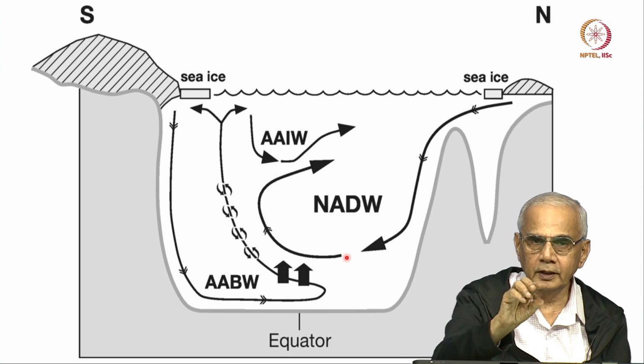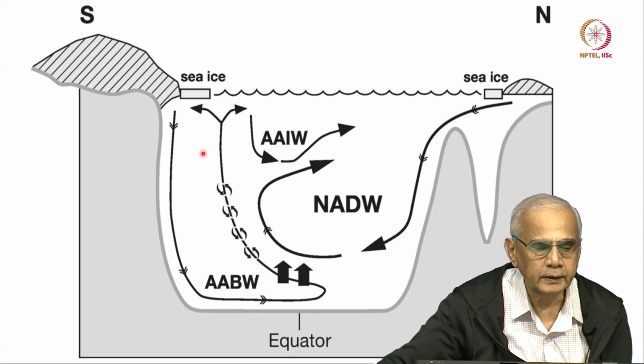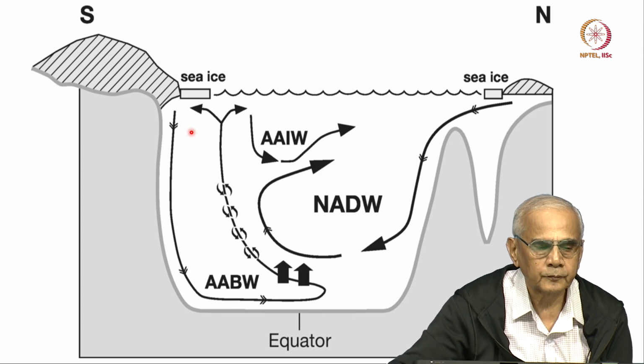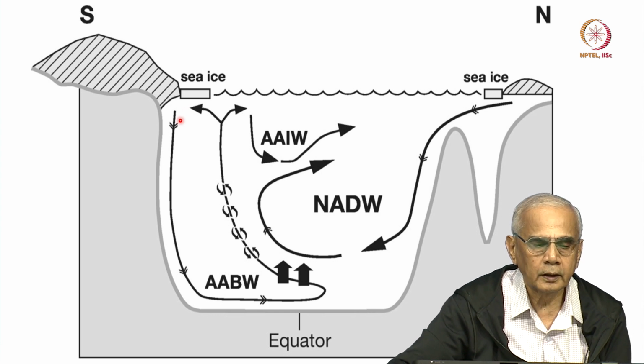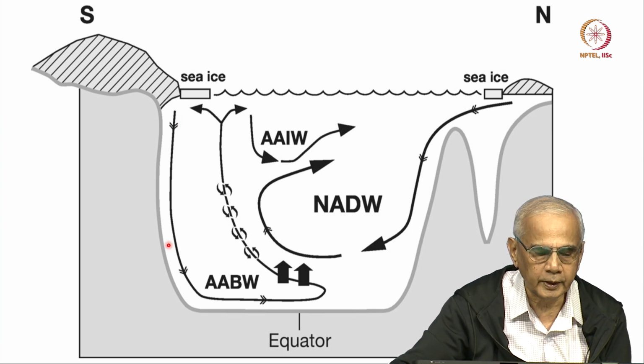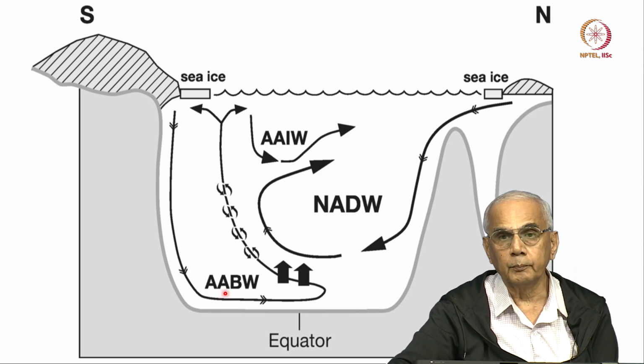In the meantime, in the Antarctic, the water is much colder, and it comes all the way down and settles at the bottom. It is called the Atlantic bottom water.